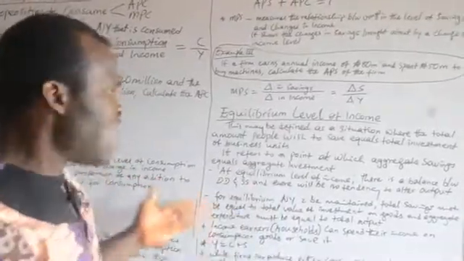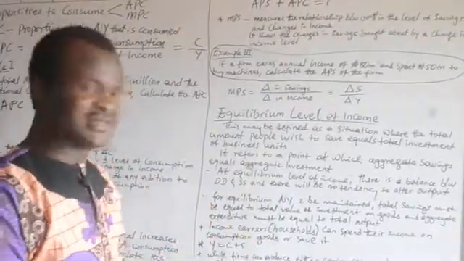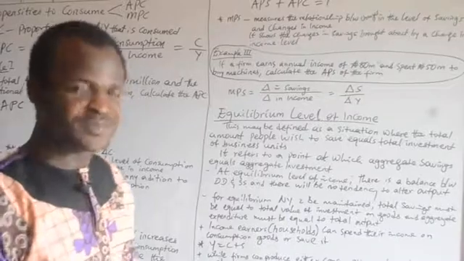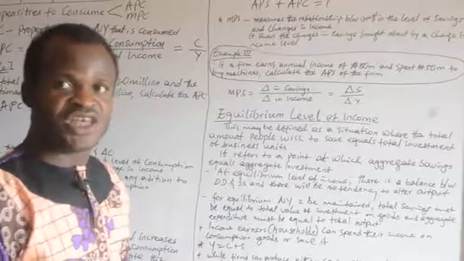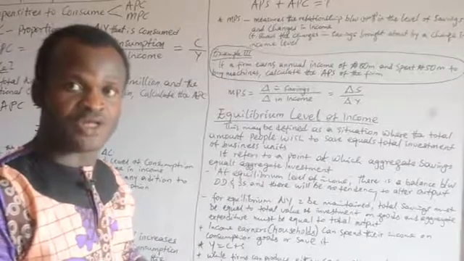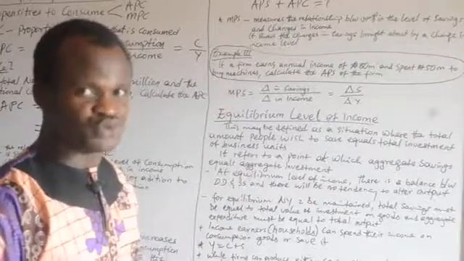At equilibrium level of income, there is a balance between demand and supply. You observe that there will be no tendency in the economy or in the company to alter or change the output.